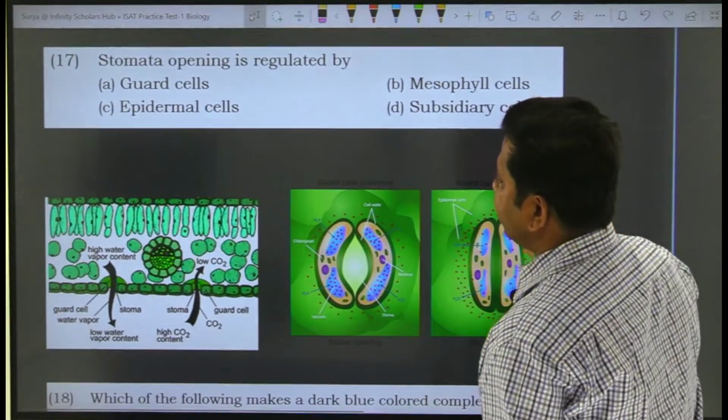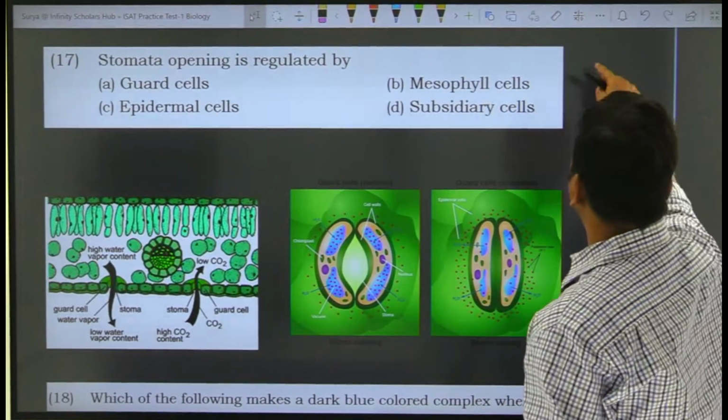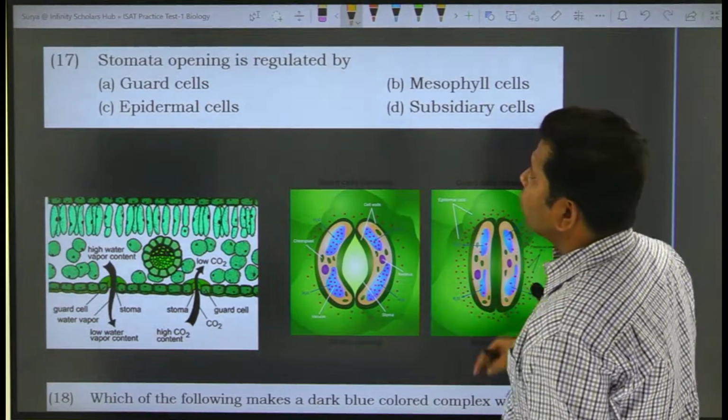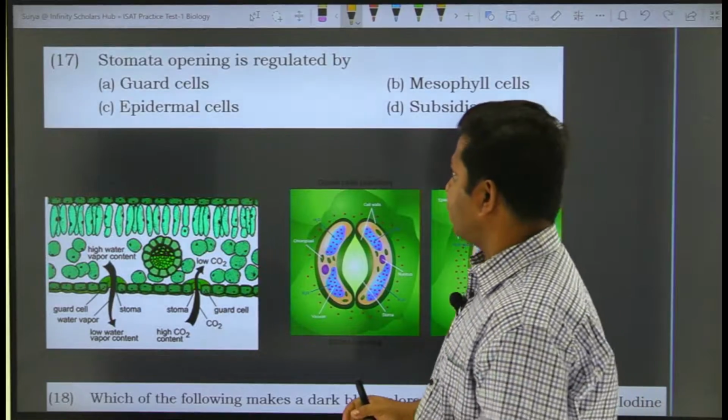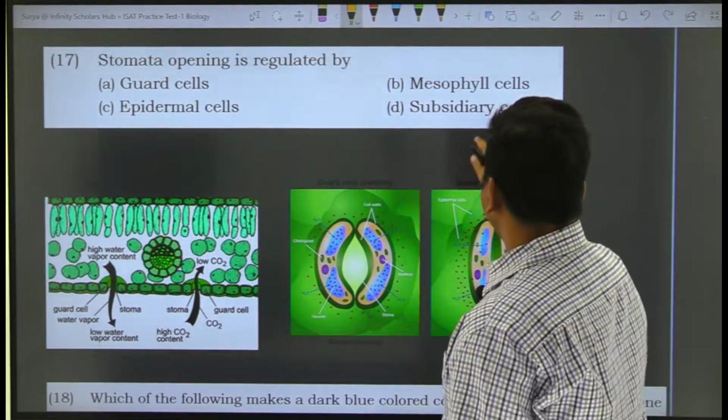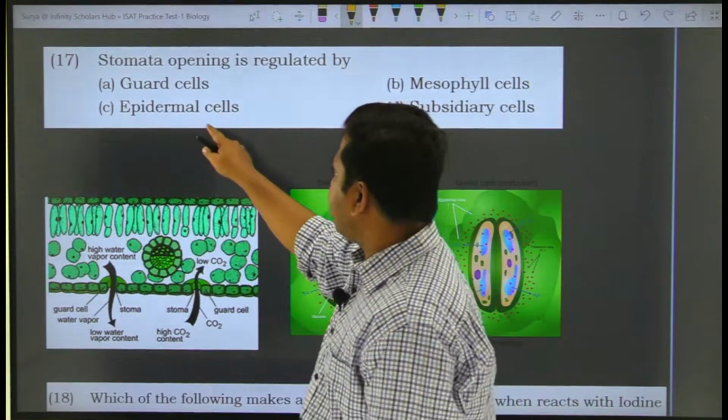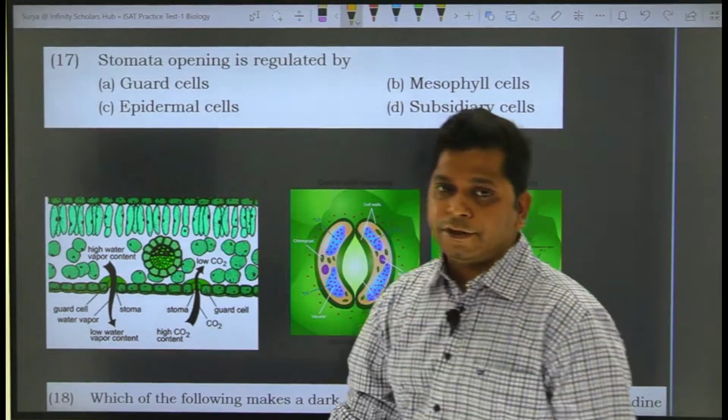This is a very interesting question. This talks about stomata opening being regulated by guard cells, mesophyll cells, epidermal cells, or subsidiary cells.